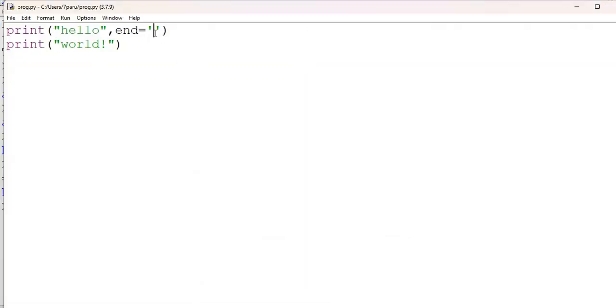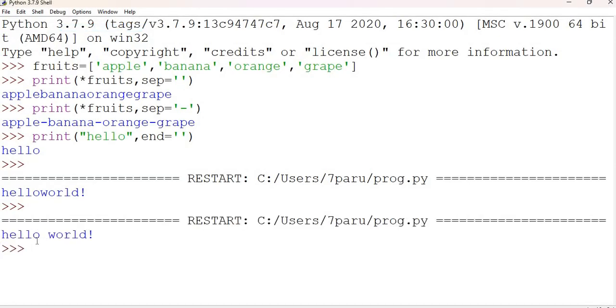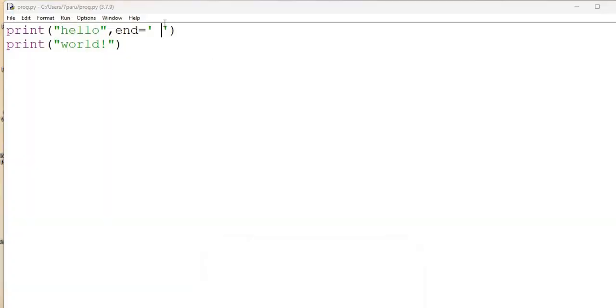If I provide a space here, I'm going to press Control S and run it again. You see, hello world. In this latest example, we use the end parameter with a space character for the first print statement. As a result, the second print will continue on the same line.